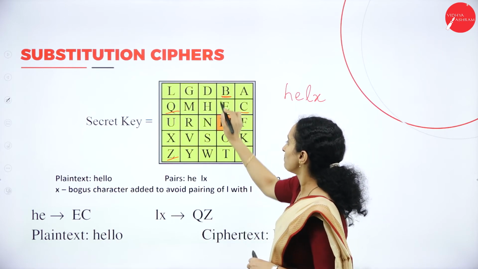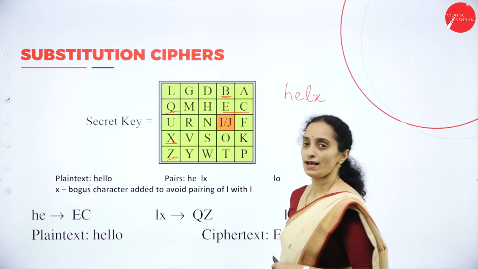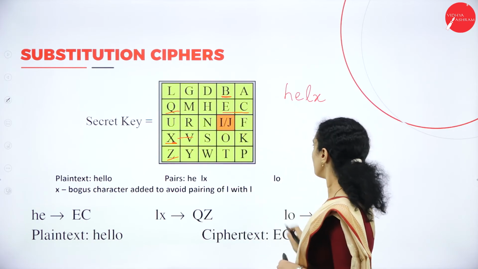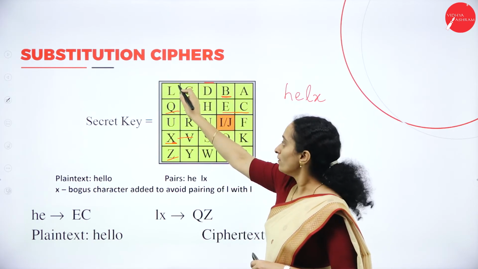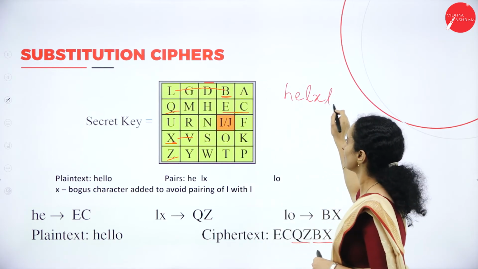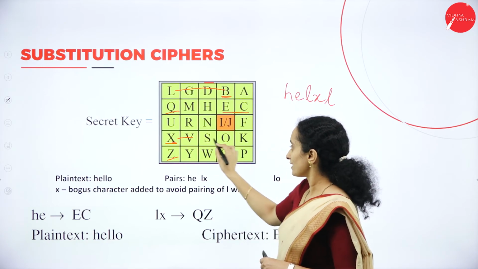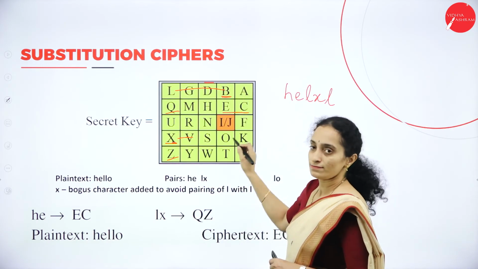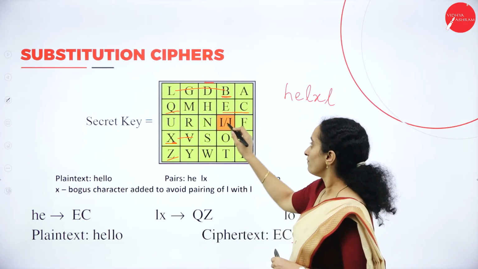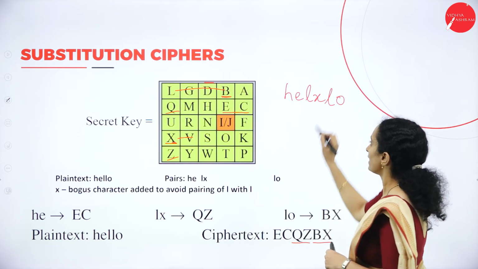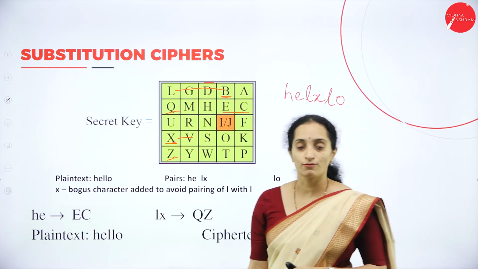Next, we have BX. Here we have B and here we have X. B must consider the row in which X is. It is L. X is in the same row, and the same column where B is residing. So it will be O. HELXLO.